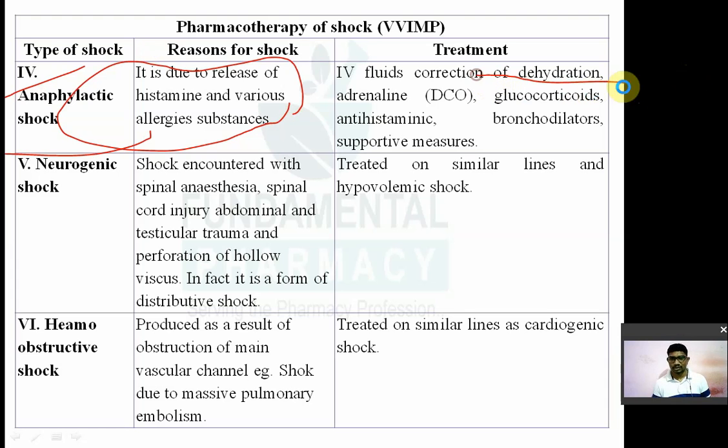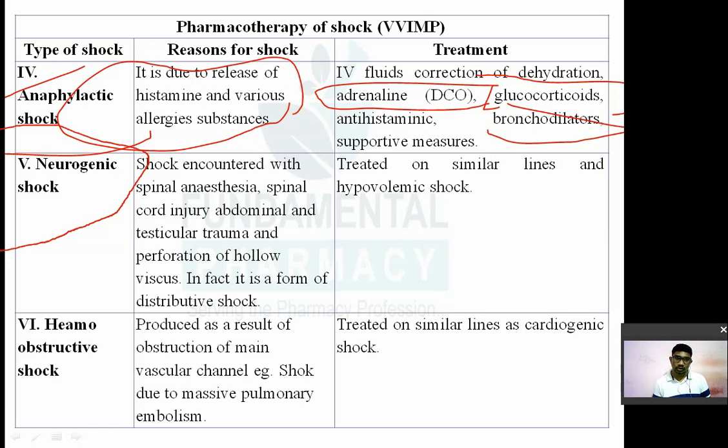Then drug of choice कौन सा है? In case of anaphylaxis, drug of choice is nothing but adrenaline. Adrenaline is the drug of choice in case of anaphylaxis. Glucocorticoids, antihistaminic, bronchodilators, and supportive major nursing care. That is the next type. Fifth is nothing but the neurogenic shock.